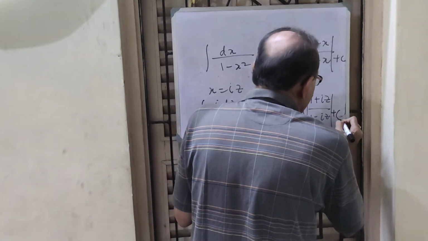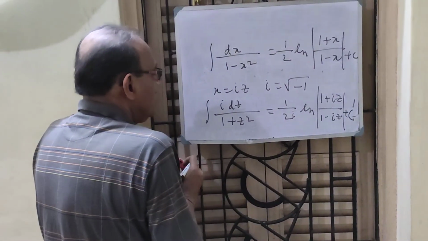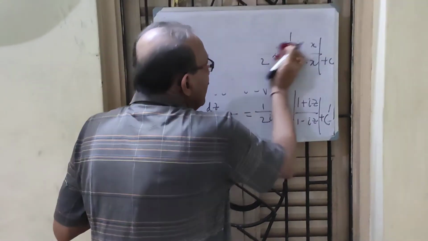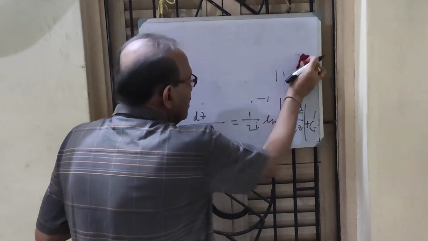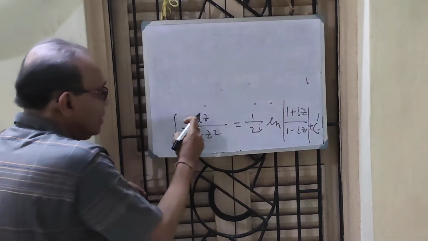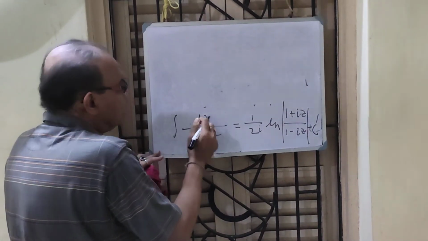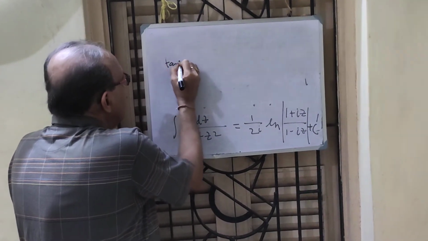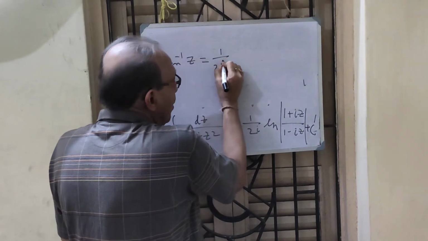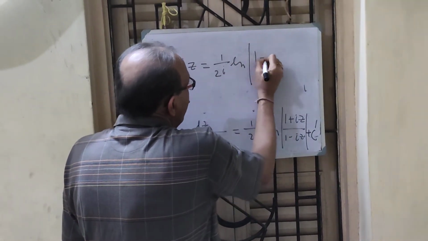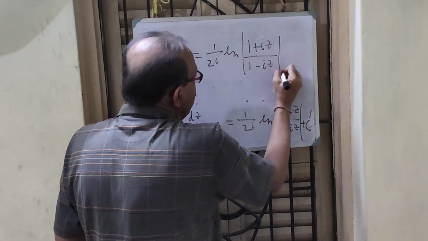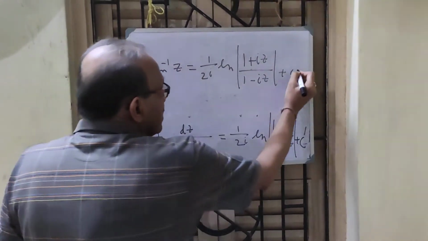I write it as c dash. I divide both sides by i. Now, you may say, well, this is rather very easy. I also realized it. This is again the formula tan inverse z. I write this side as tan inverse z equal to 1 by 2i ln (1 plus iz) by (1 minus iz) plus c dash.